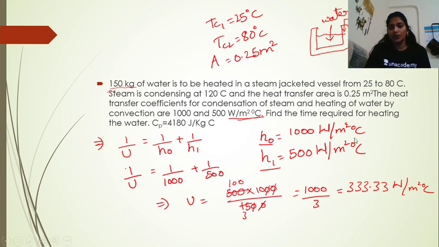Here we are required to find the time required for heating the water, and Cp is also given. I will explain the question and the conditions of the problem, and after that you just do the calculations and comment the solution.